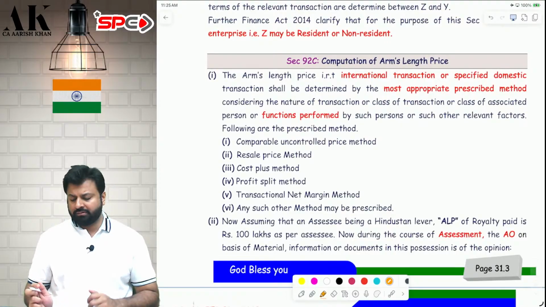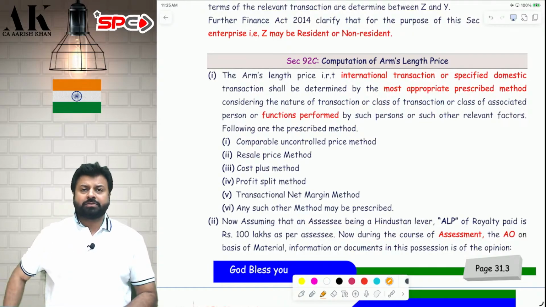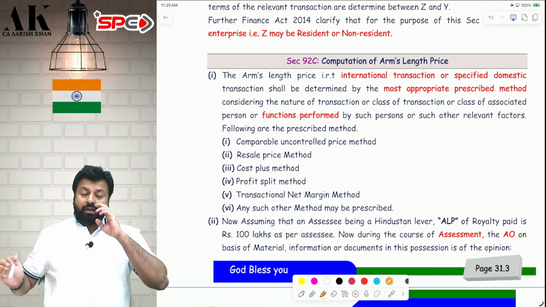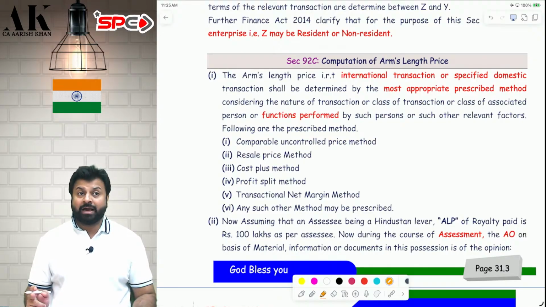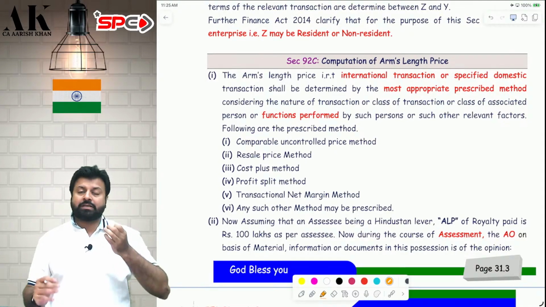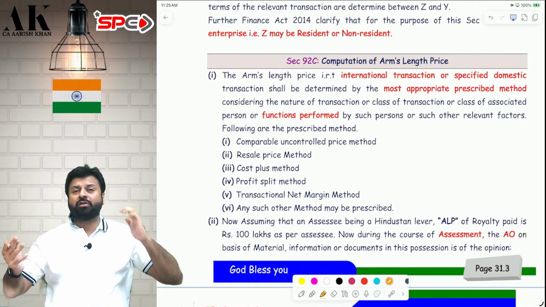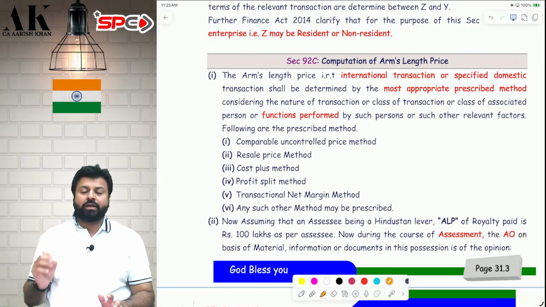Now we will talk about computation of arm's length price. Because again in 92 subsection 1, what is written? Any income arising from international transaction shall be computed having regard to the arm's length price. So if transfer pricing is applicable, you have to compute the arm's length price. Sir, what is arm's length price? Arm's length price in general terminology means a genuine price. But what do you mean by the term arm's length price in the context of income tax law? So you have to understand 92C and its rules now.